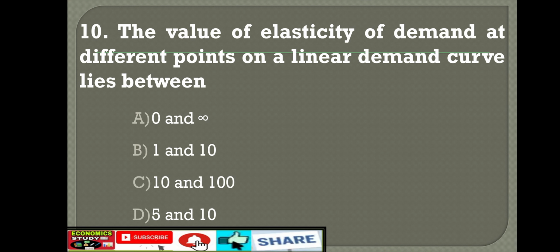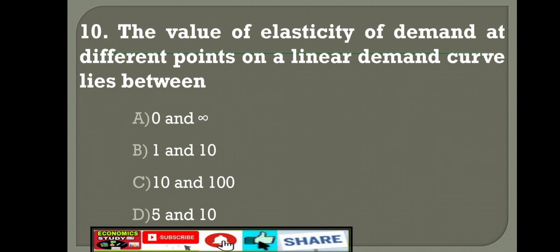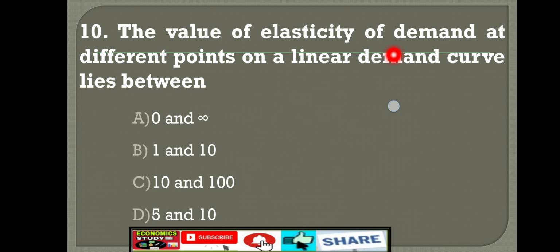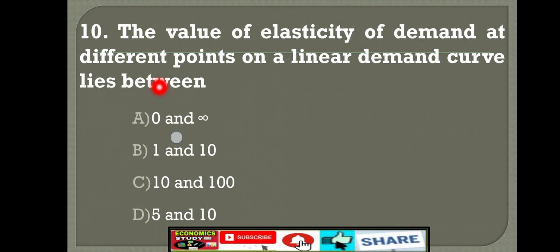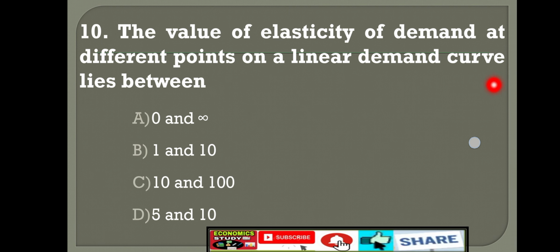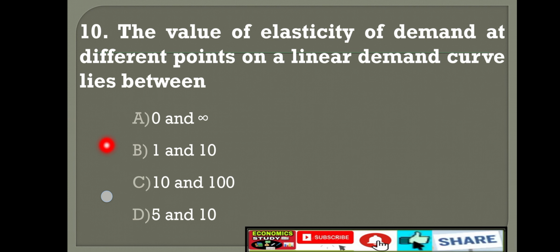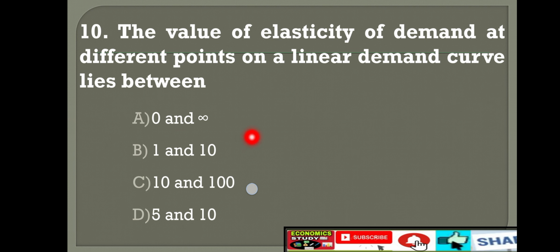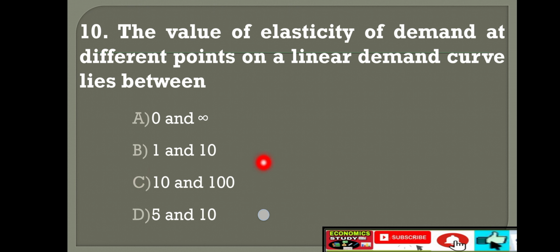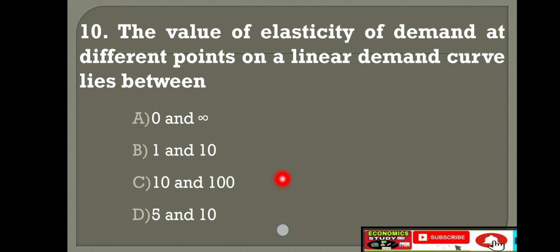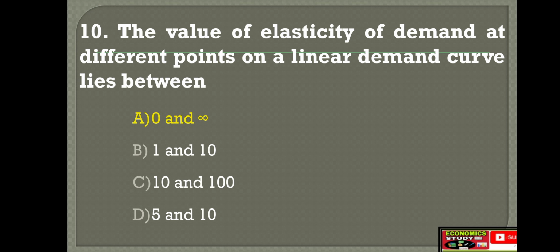Last 10th question in second chapter. The value of elasticity of demand at different points on a linear demand curve lies between option A 0 and infinity, option B 1 and 10, option C 10 and 100, option D 5 and 10. Right answer is option A 0 and infinity.